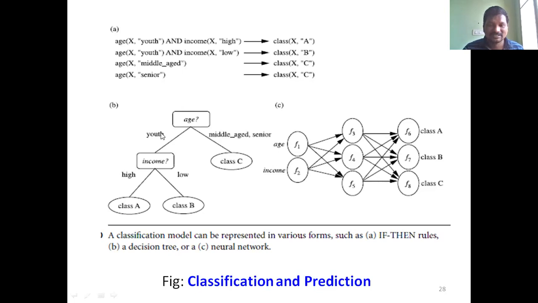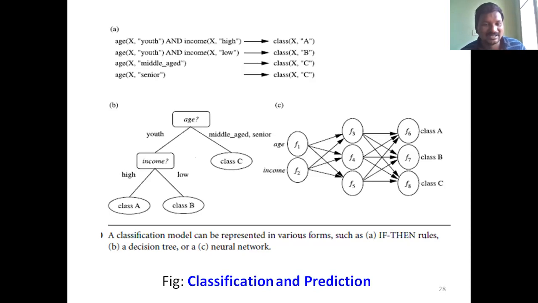The internal node and root node are represented in rectangle boxes, and each indicates a test on the data. For example, is the age youth, middle age, or senior? Then you identify the income.